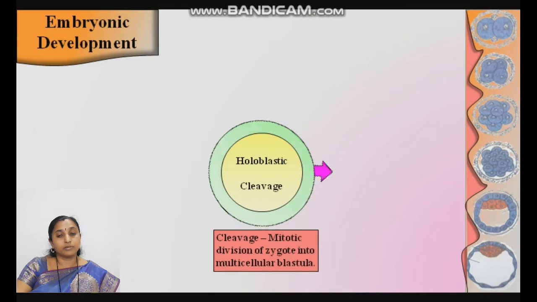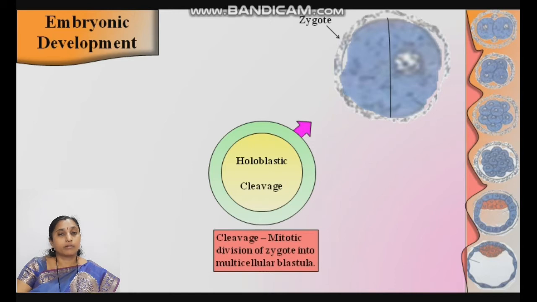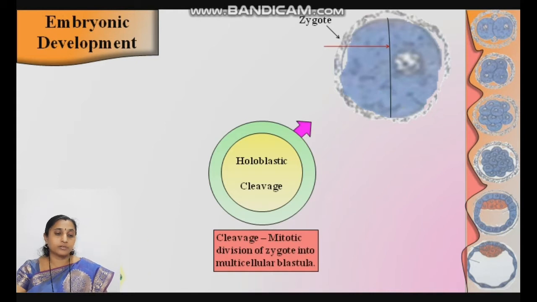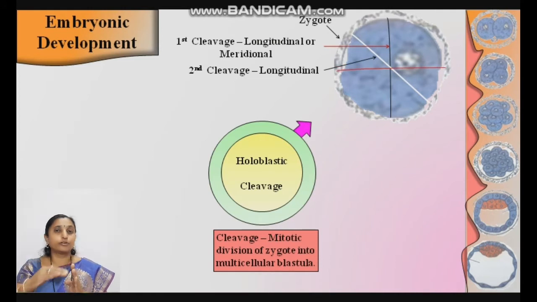Holoblastic cleavage. See here in the diagram which cleavages take place. The zygote undergoes a longitudinal cleavage, or meridional cleavage, another name for longitudinal. That is the first cleavage. Then the second cleavage is also longitudinal, but at a right angle to the first.